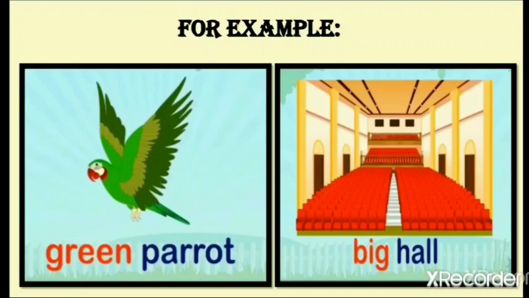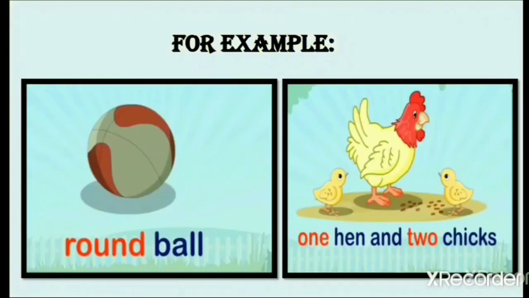Now here you can see there are two pictures in front of you. The first picture is about a parrot. Now we have described a parrot. What is the color of a parrot? The parrot is green in color. And in another picture you can see there's a big hall. So big hall, we have described the hall. Okay, next few examples for you all.